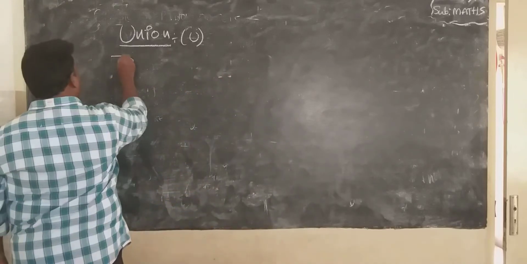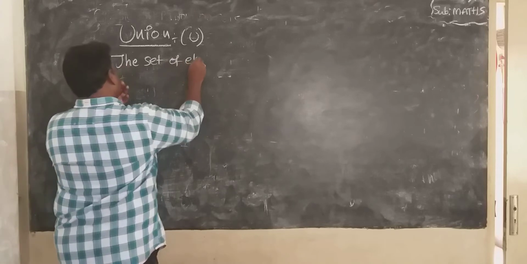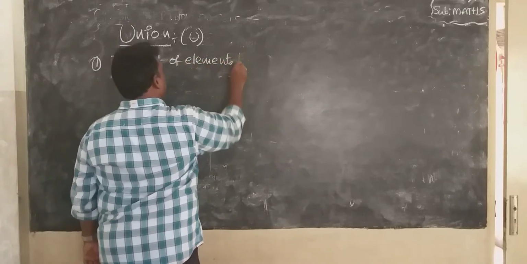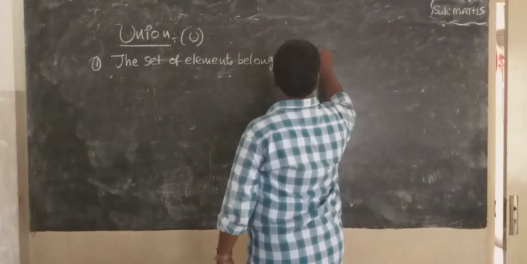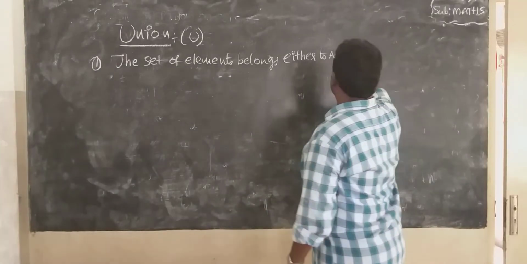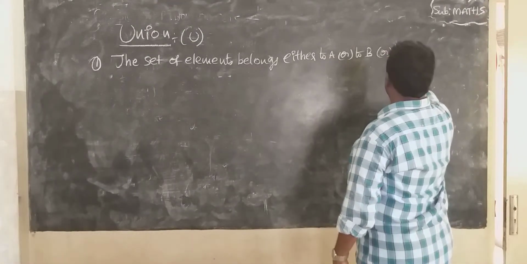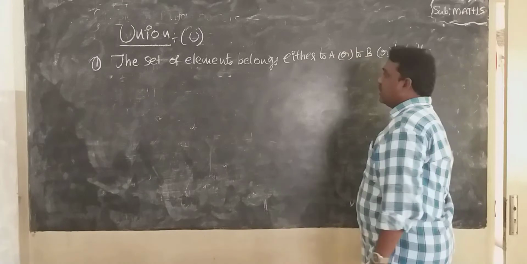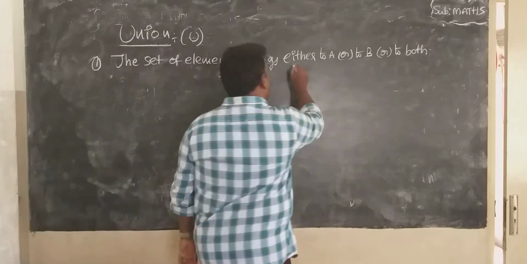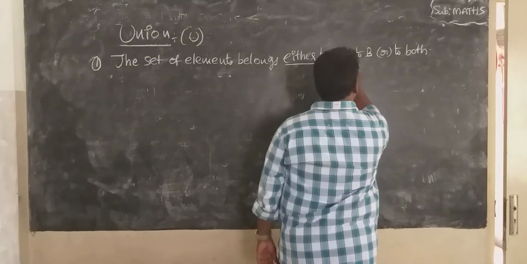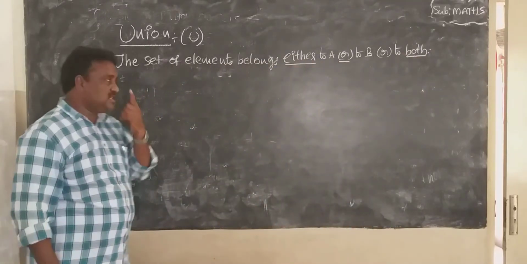So, first point, the set of elements belongs either to A or to B or to both. Okay? It is known as union.